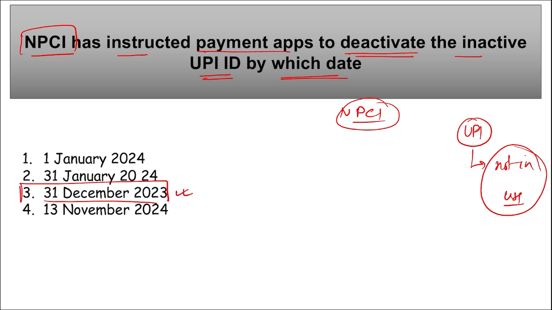Remember, all these inactive UPI IDs will be deactivated. Correct? This measure is to be implemented by 31st of December 2023, and the applications include your GPay, that is your Google Pay, Paytm, and PhonePe, right? Because these are the top holders of people who are using these UPI platforms.